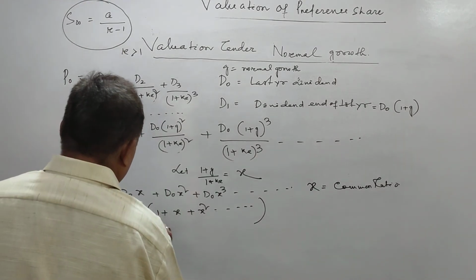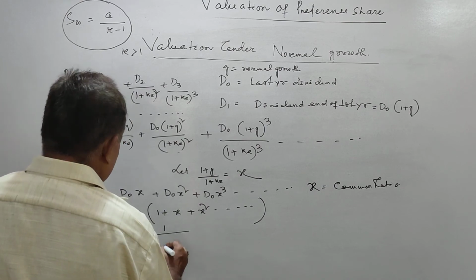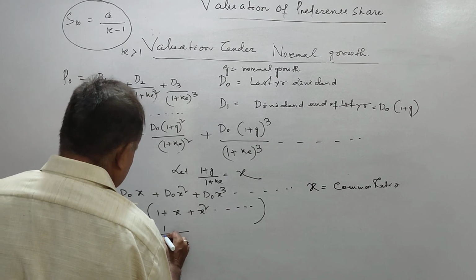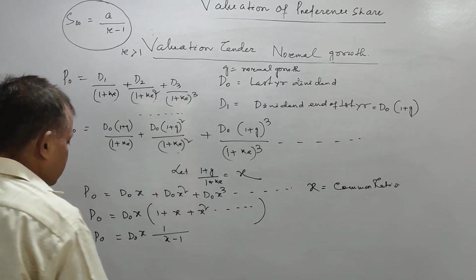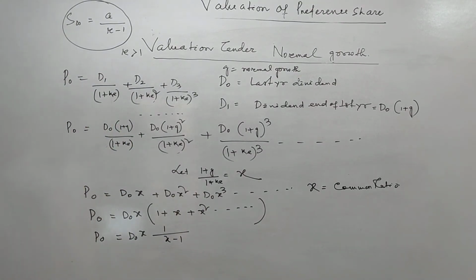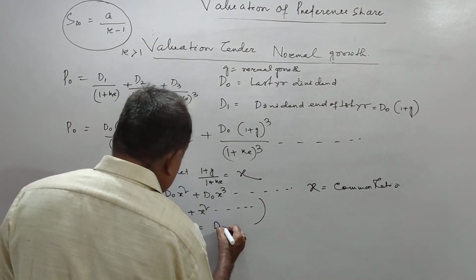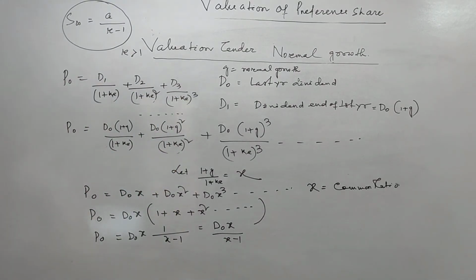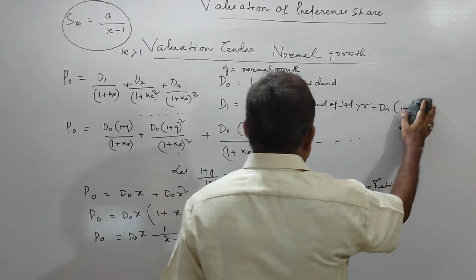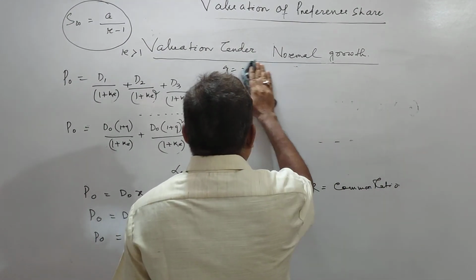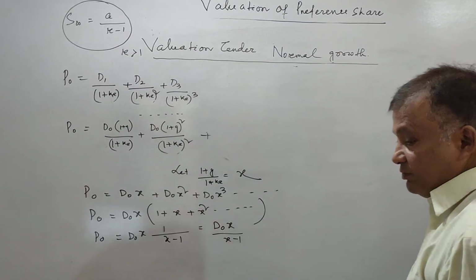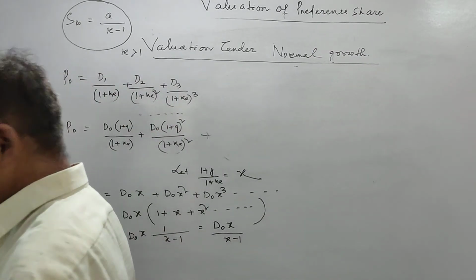So a is 1 here, x is the common ratio r. This is your x minus 1. I can write D0x by x minus 1, D0x divided by x minus 1.